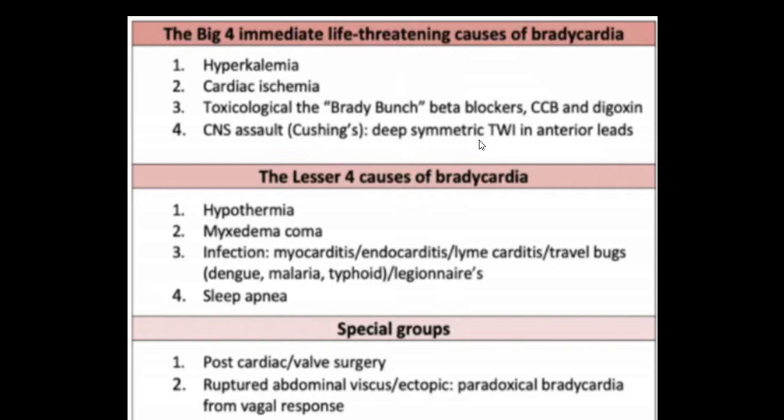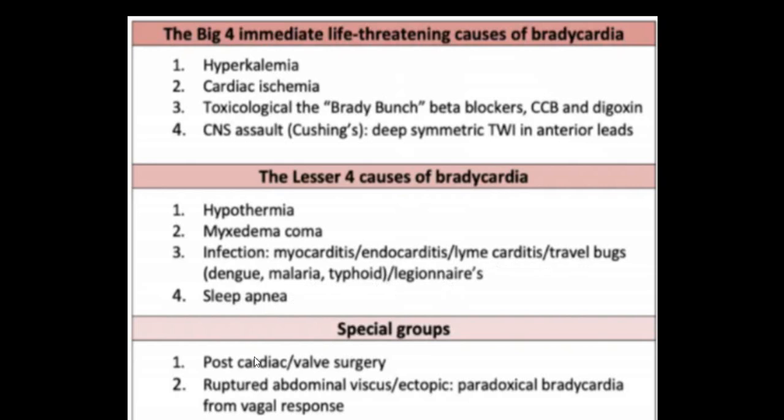Deep symmetrical T wave inversion will be seen in CNS insult. That is one of the what we call as mimics. Other causes of bradycardia: hypothermia, myxedema coma, myocarditis, endocarditis, travel bugs, dengue, malaria, typhoid fever, Legionnaire, etc., sleep apnea syndromes.